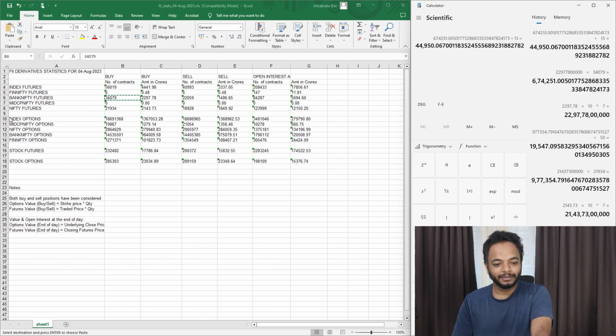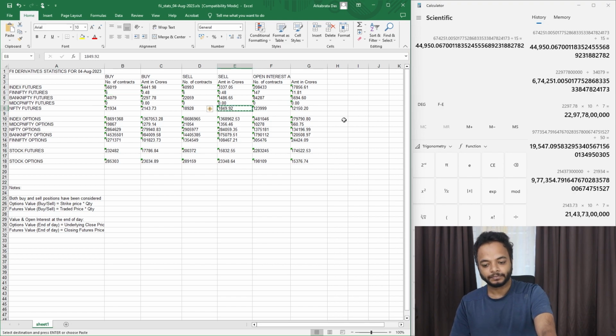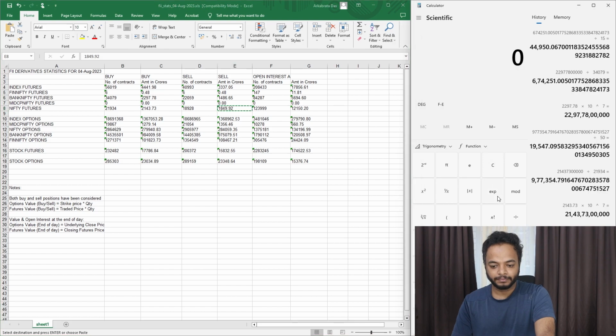So similarly here for the selling also you can do the same thing. Okay, so let's come and do one for the selling. So let's go to Nifty. So sell amount in crores. So this is the amount, Nifty futures. Okay, so let's paste it and then we'll multiply by, so this is in crores, so let's multiply by 10 to the power 7.